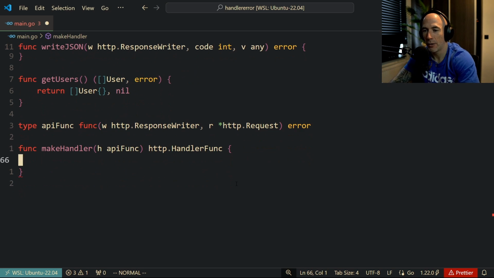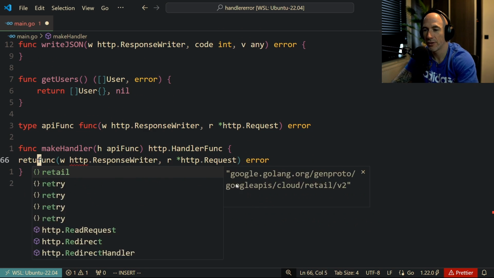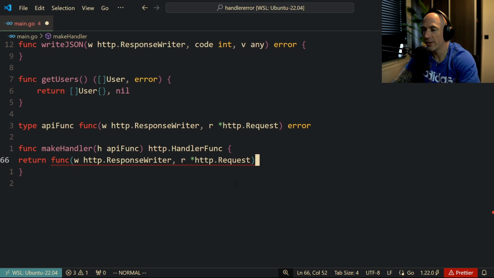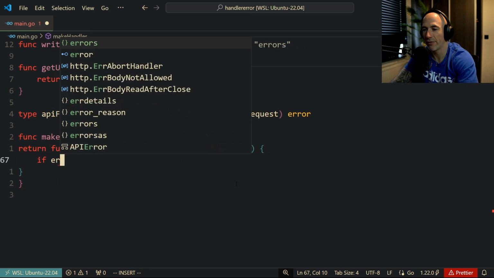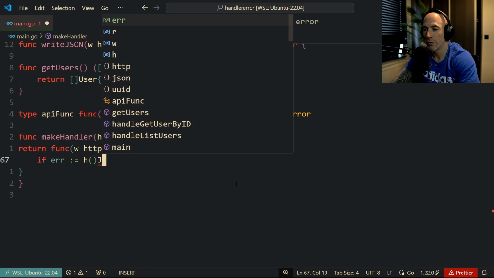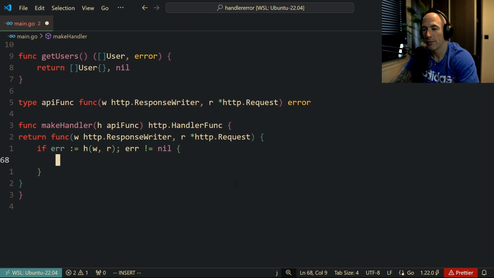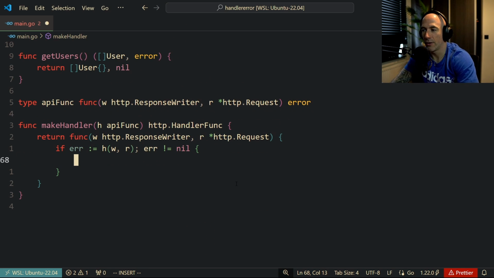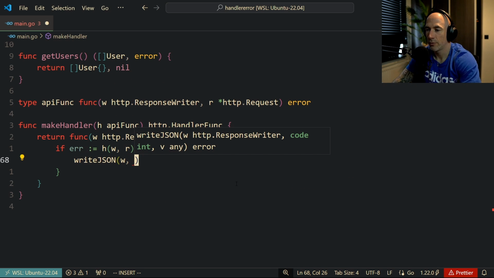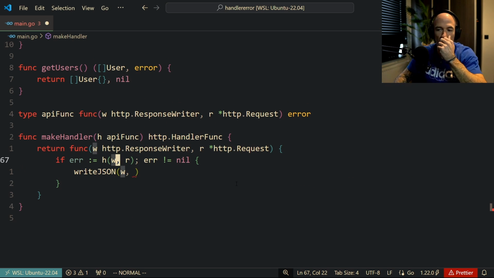And now let me actually do this. Paste back in, paste it in here, return this, delete this error because we don't need it. Do this, this, and this. If err is going to be h(w, r) not nil. Save. WriteJSON. Boom. W. The status. What we could do here is actually assert this error.